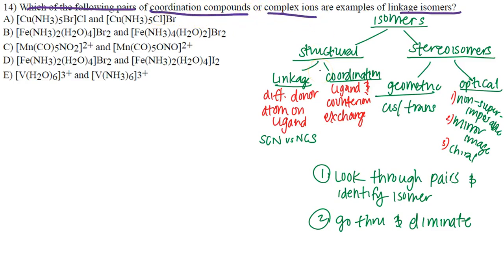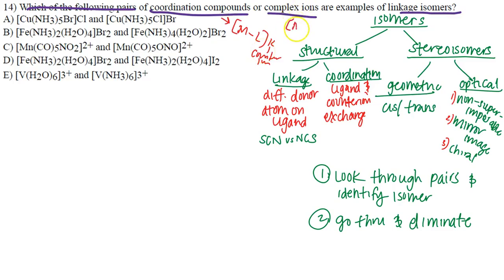What's the difference between a coordination compound and a complex ion? Well, a coordination compound can still look like the complex ion. It's going to have a metal and ligand for sure, but it usually has a counter ion outside of it. And it's usually neutral. It doesn't have a charge.